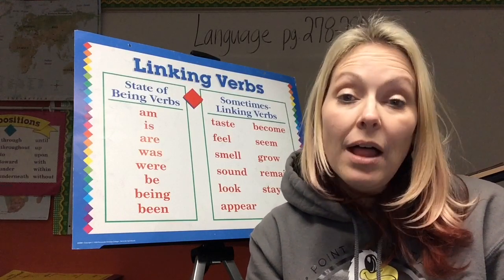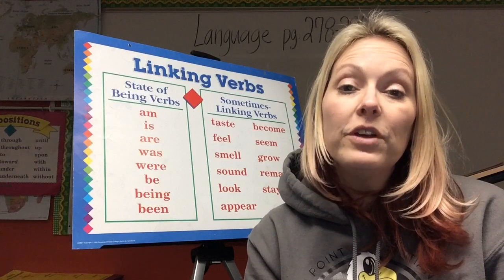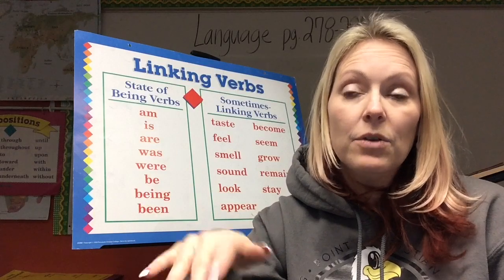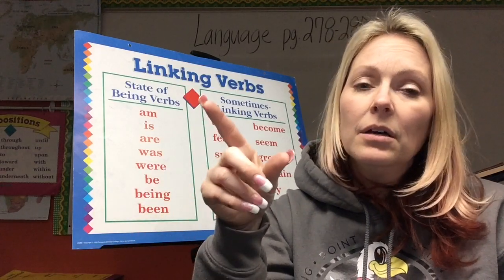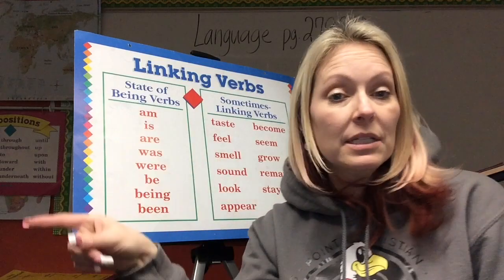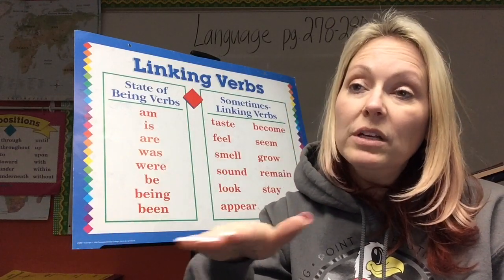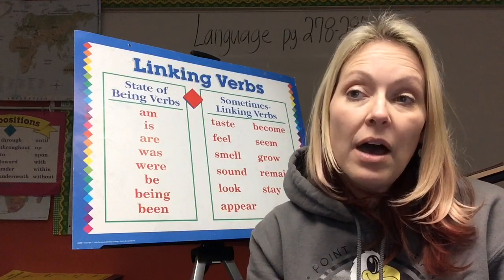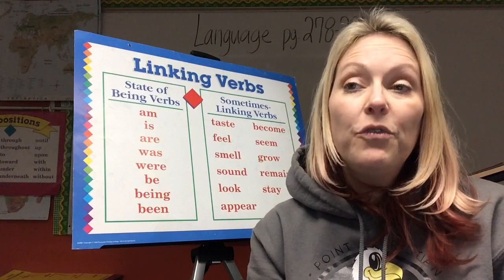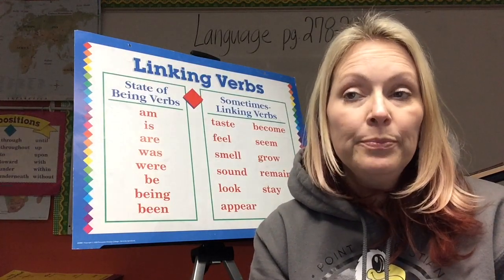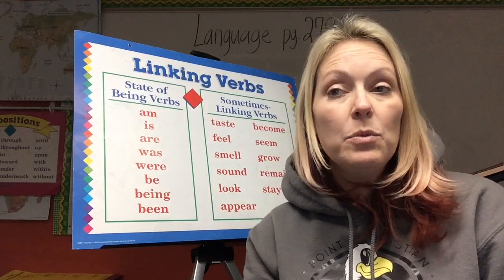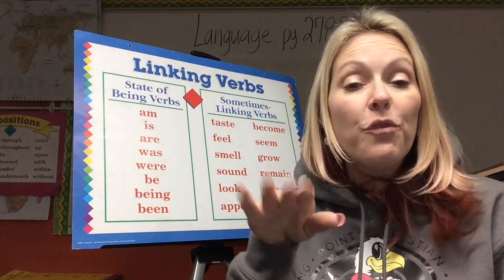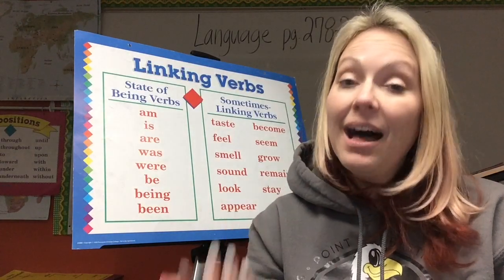3, Cinderella felt the soft velvet dress. So now Cinderella is feeling something, right? We know that it's soft, but soft is not telling us about Cinderella. It's telling us about the dress, right? But we see she's feeling something. That means that it's an action verb. Okay, now go to number 4. It felt warm and smooth. Well, warm and smooth are now describing it, meaning that felt in that sense is a linking verb.